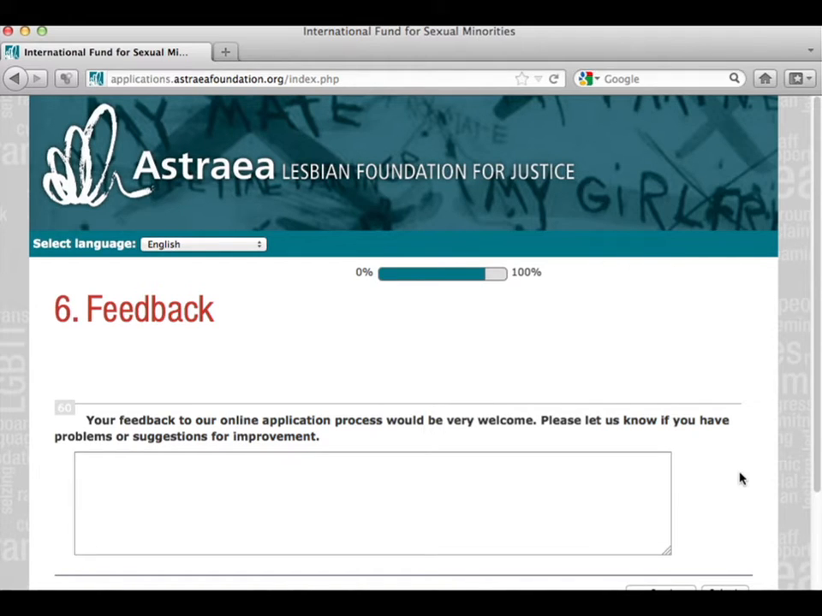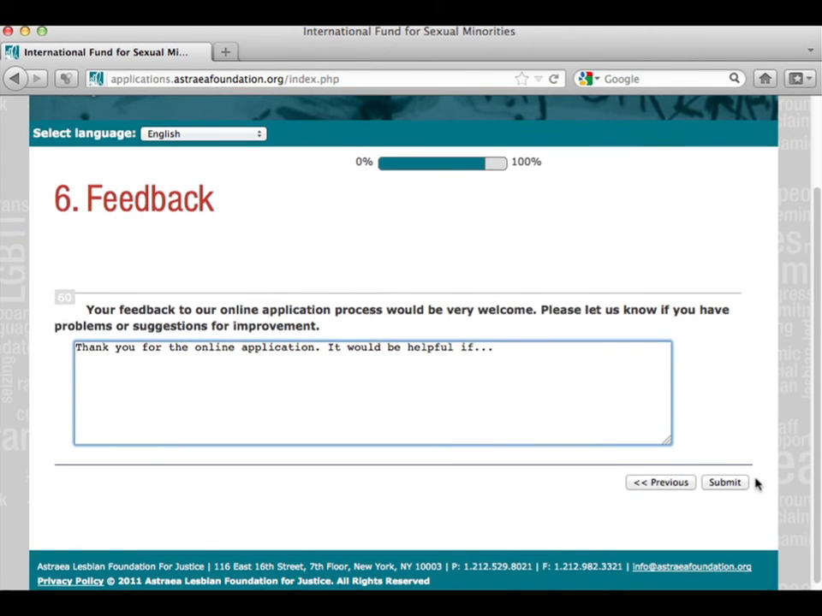Our last page asks you to provide feedback on the online application process. We appreciate any feedback you would like to give us so that we can improve the online experience for you. After you're done with all the questions, please click Submit. Once you submit your application, you will not be able to go back and make any changes.